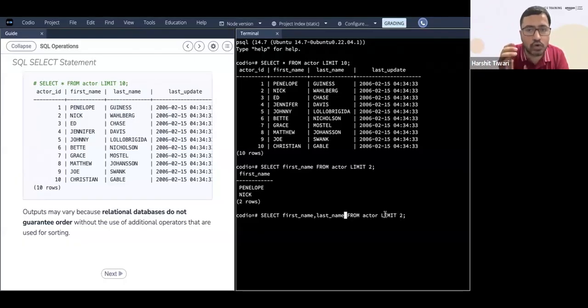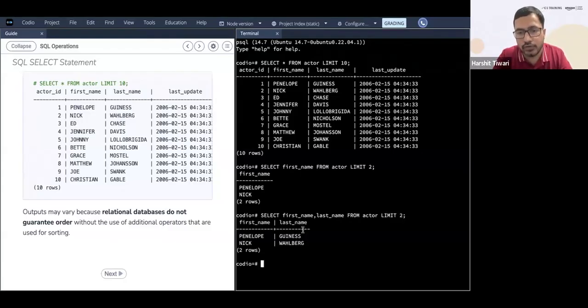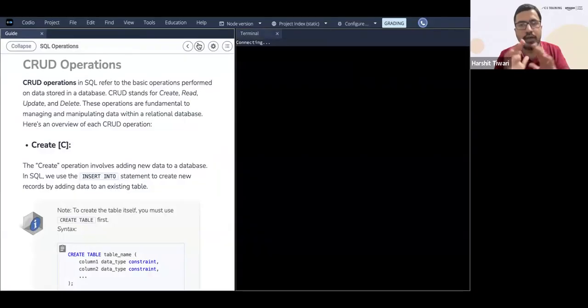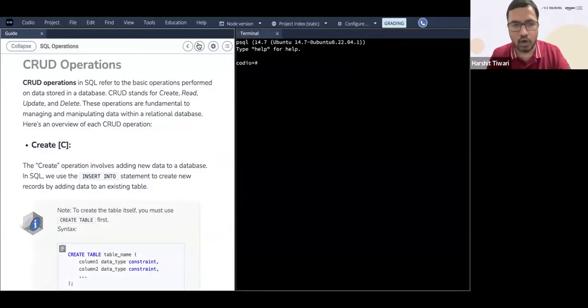The query will fetch all the rows from the database, but the output is just showing you the first 2 rows. So now you see you get only the first 2 rows and the first name and last name columns. That is how you write a basic SQL query with the select clause.